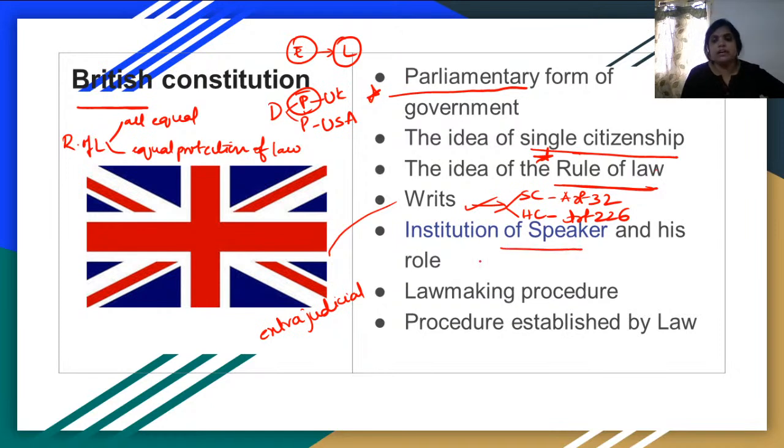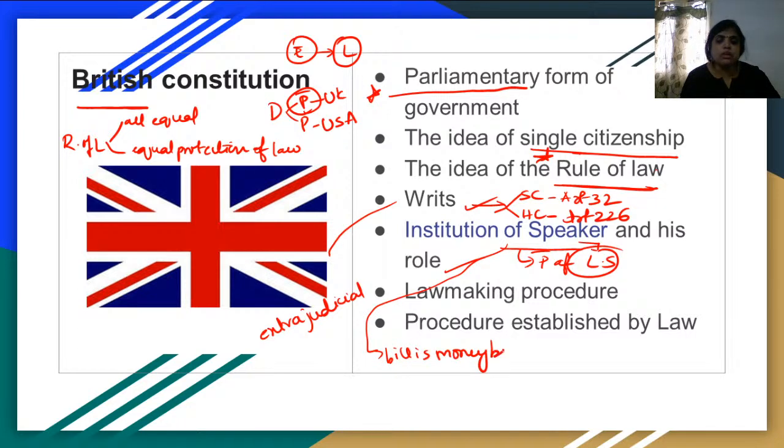And the concept of speaker and the role of speaker. See, the speaker plays a very important role in parliamentary affairs. He is the head of the Lok Sabha. The best power of the speaker is that he is the ultimate person to decide whether a bill is a money bill or not. You have to understand this. He is the main person who will decide whether a bill is a money bill or not, and whatever decision he takes needs to be followed.